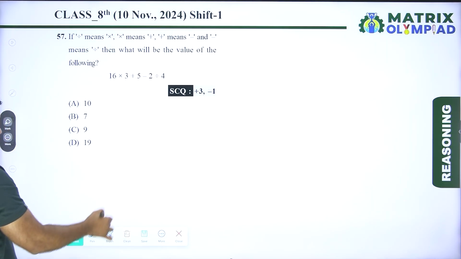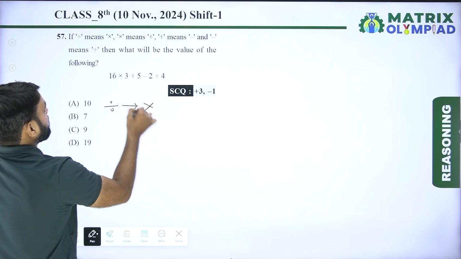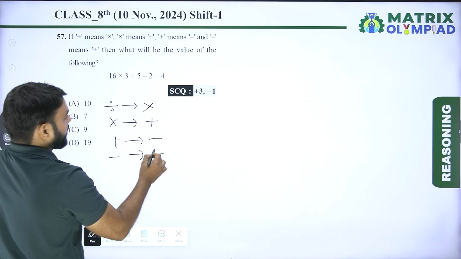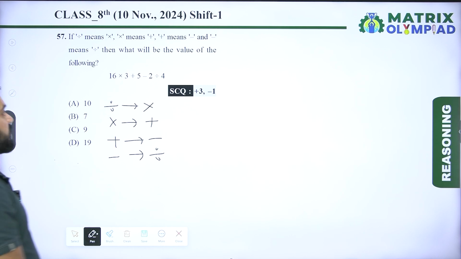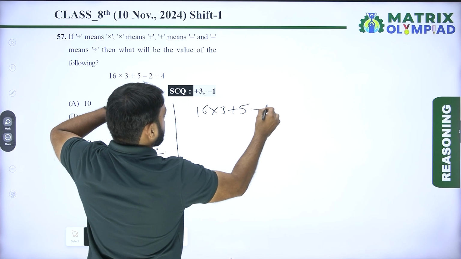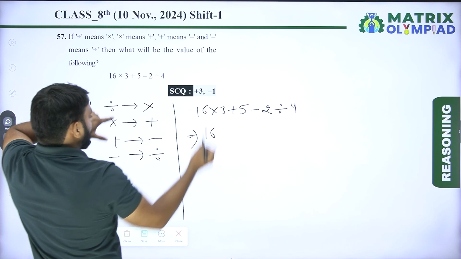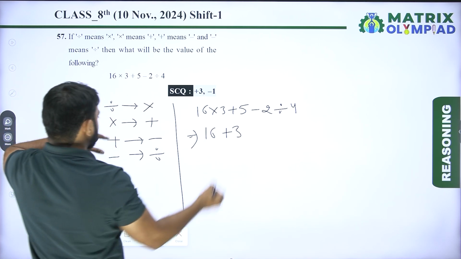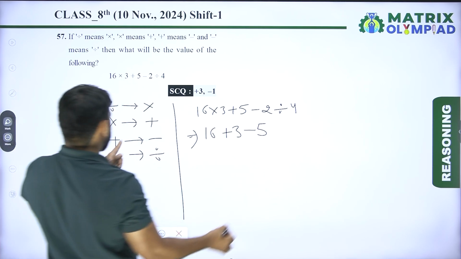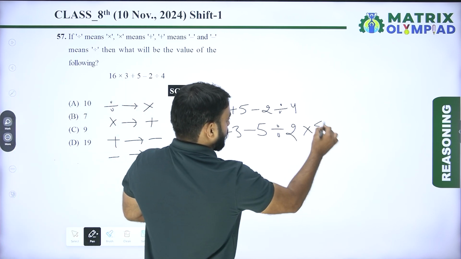Now the next question is question number 57. If divide means multiply, multiply means plus, plus means minus, and minus means divide, then what is the value of the given equation? The equation is 16 multiplied by 3 plus 5 minus 2 divided by 4. First interchange the signs. So 16 multiply means plus, 3 plus means minus, plus means minus, 5 minus means divided by 2, divide means multiply by 4.